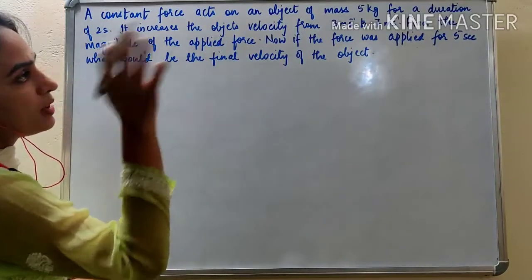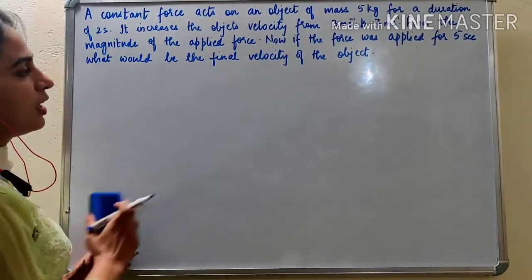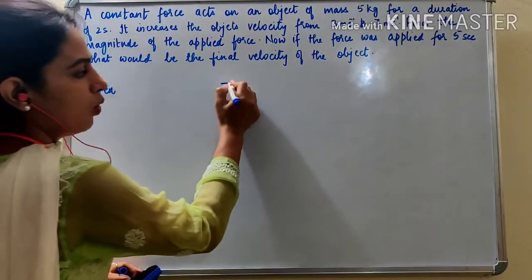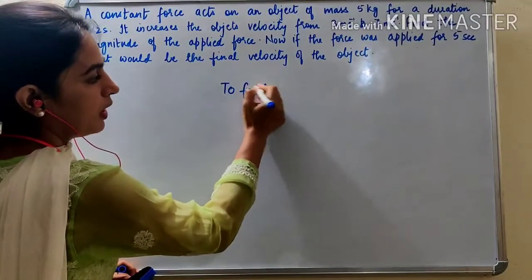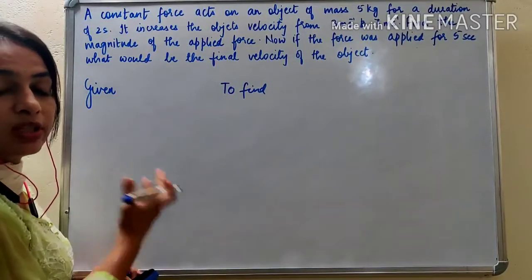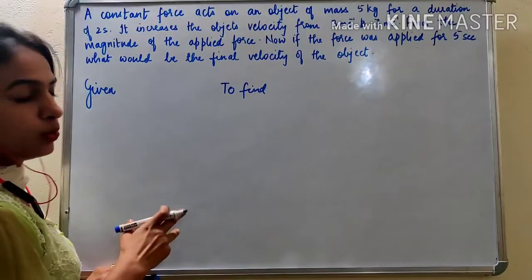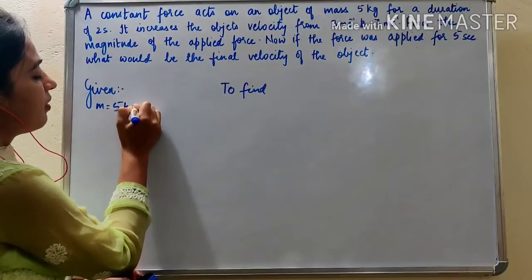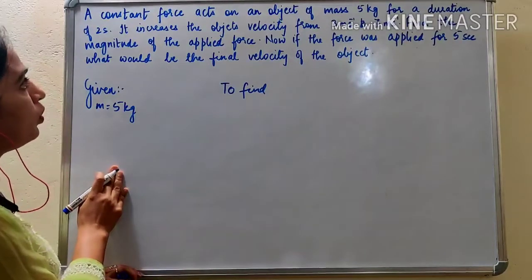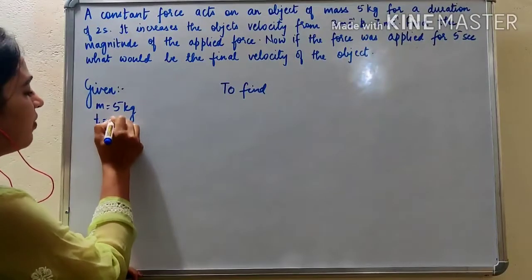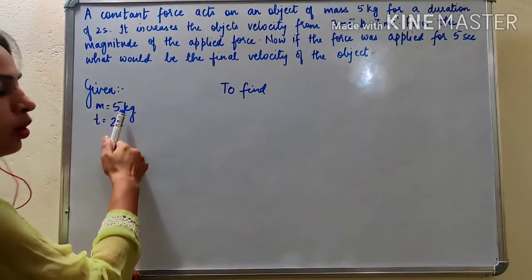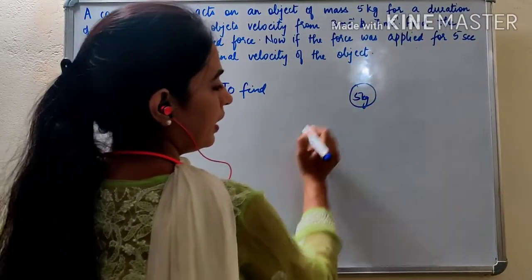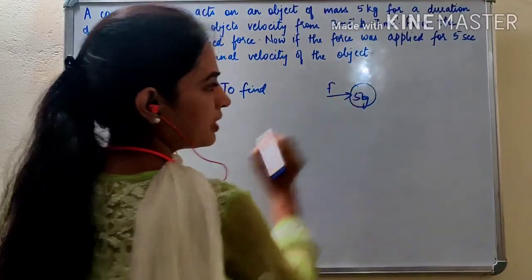So a constant force acts on an object of mass 5 kg. So what is given? Always write what is given and what you have to find. Okay, this will give you a clear idea of which formula to use, right? So what is given? A mass of 5 kg is given for a duration of 2 seconds. So time is given, 2 seconds. A force acts on a body of mass 5 kg. There is a 5 kg body and on this body a force is acting.